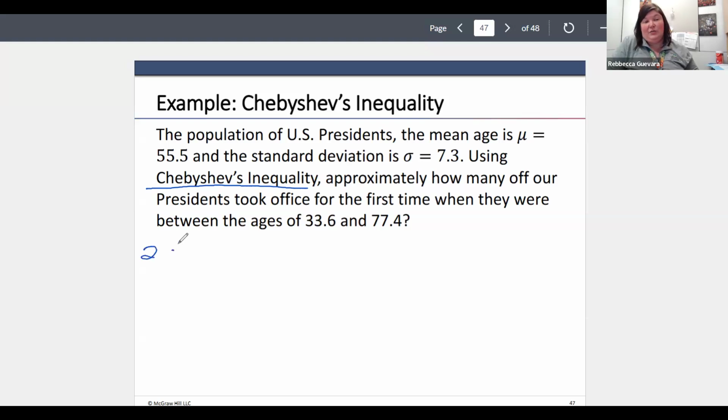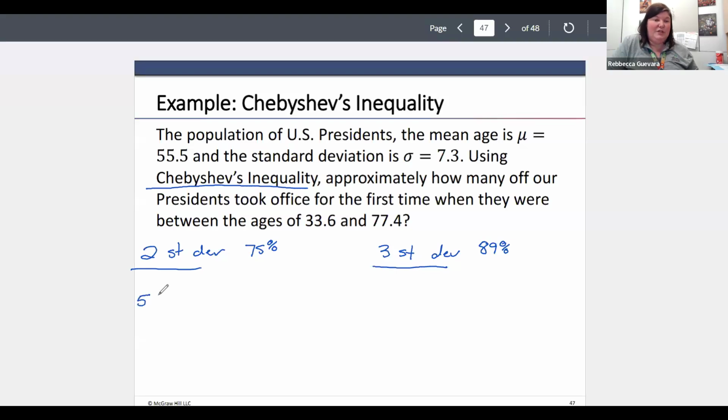But I can look at two standard deviations, and I could look at three standard deviations. I can keep on going to four or more if I wanted to. We'll just start here. So two standard deviations, we know this represents 75% of my data, and three standard deviations is going to be 89. So we just need to figure out those ranges.